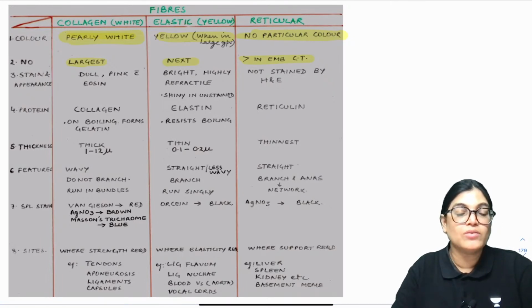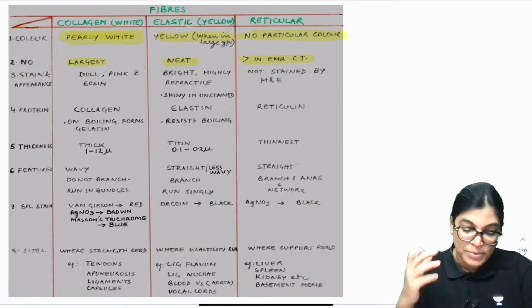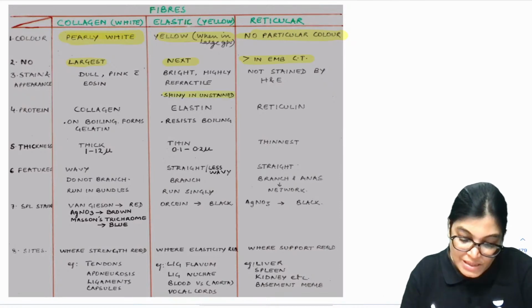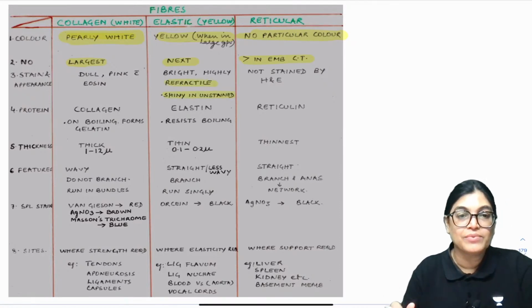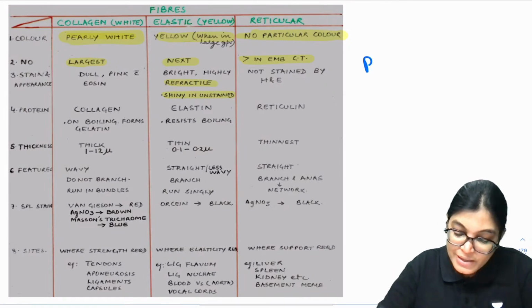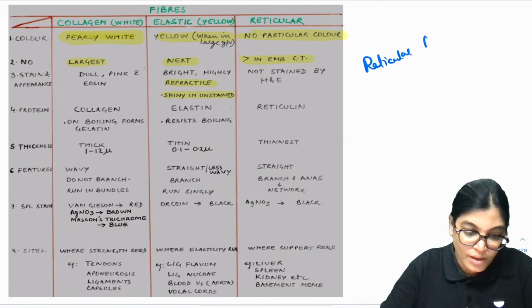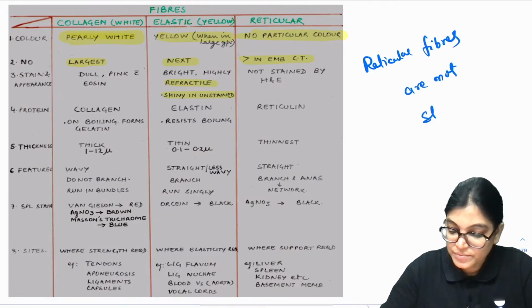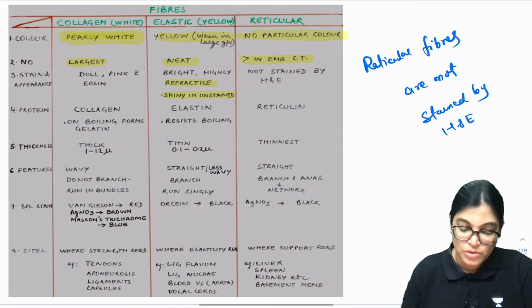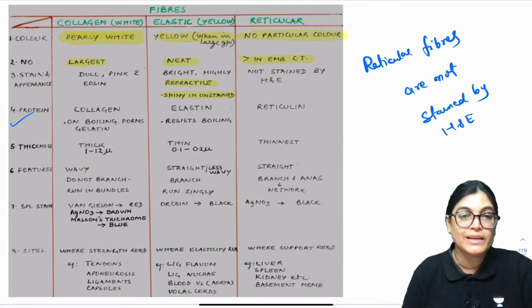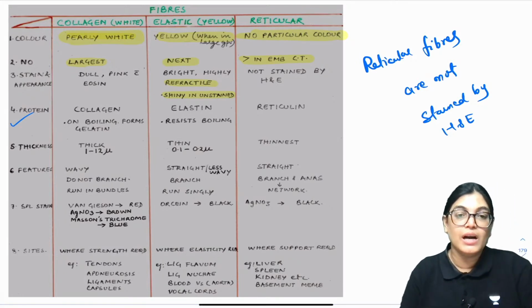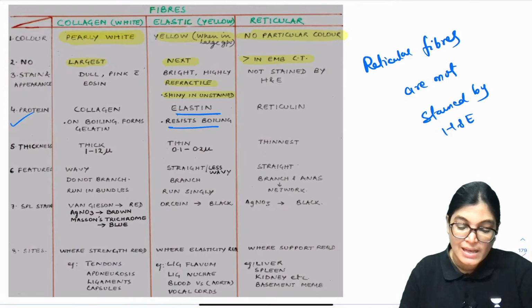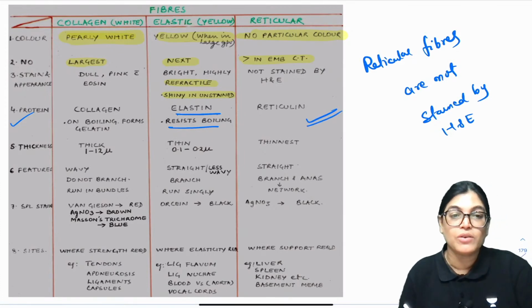Now let's talk about the important appearance. Elastic fibers are shiny, bright and highly refractile, and take H&E stain. Reticular fibers, very important, are not stained by H&E, that is hematoxylin and eosin. On boiling, collagen forms gelatin, elastin is formed on boiling of the elastic fibers, and reticulin is formed on boiling of reticular fibers.